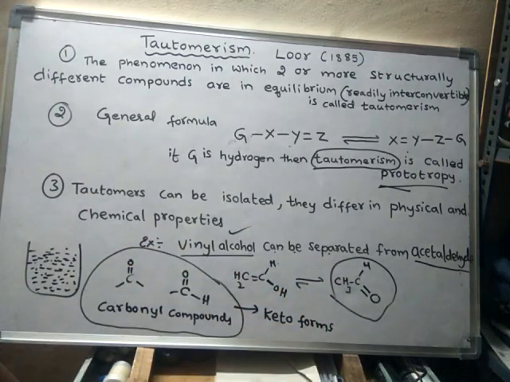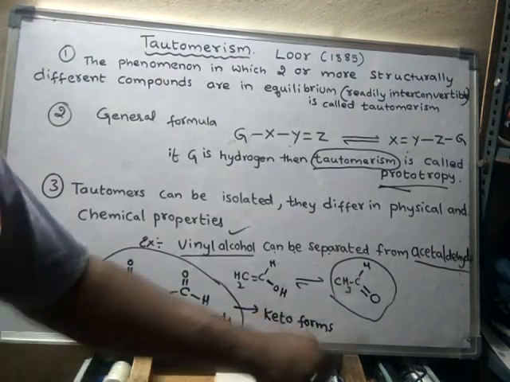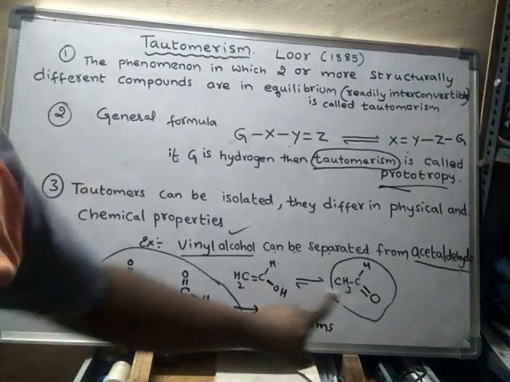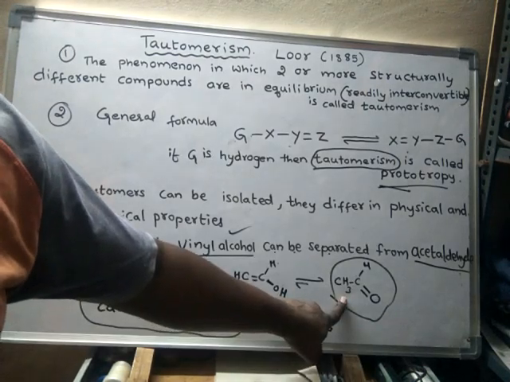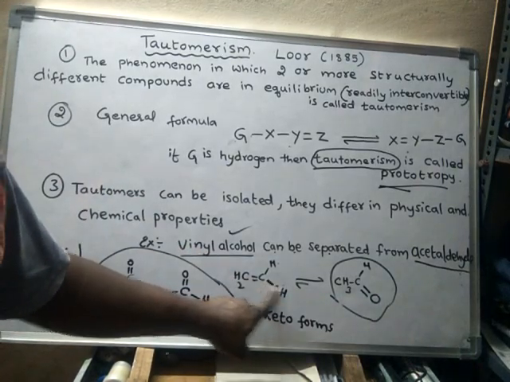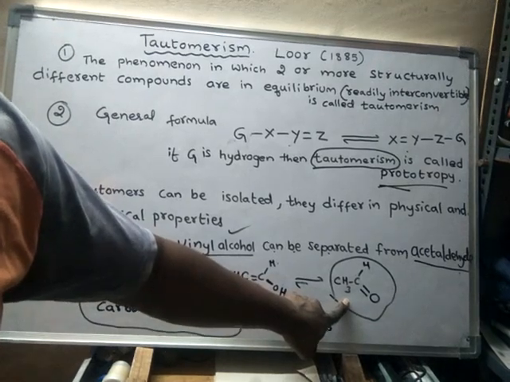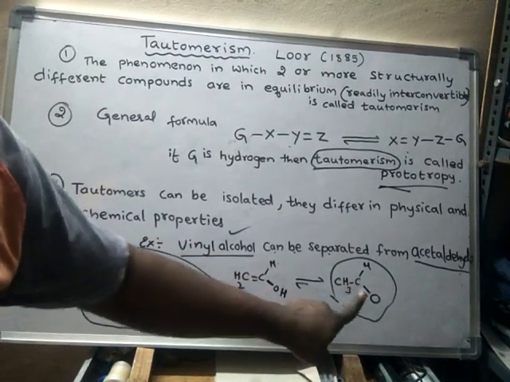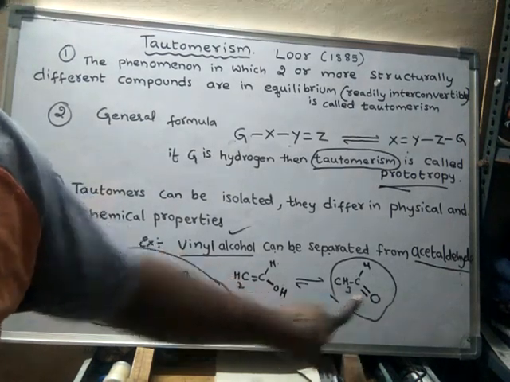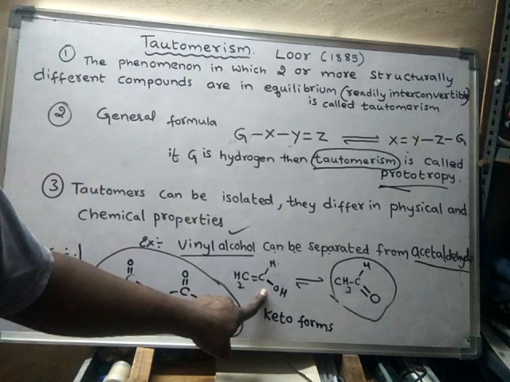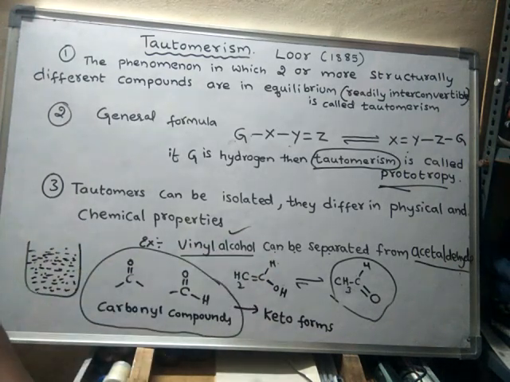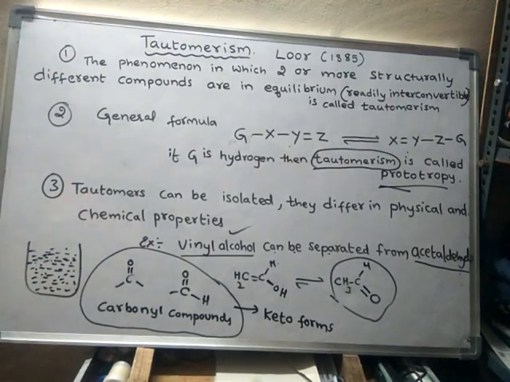What is the meaning of dynamic equilibrium? Dynamic means continuously this will convert into this one and this will convert into this one. But the conversion of this one into this one will be very fast, and the conversion of this one into this one will be very slow, because this is more stable. As it is more stable, the compound will want to be in this form only. This is the less stable form, hence the compound does not like to exist in this form. The compound will always like to exist in the most stable form.